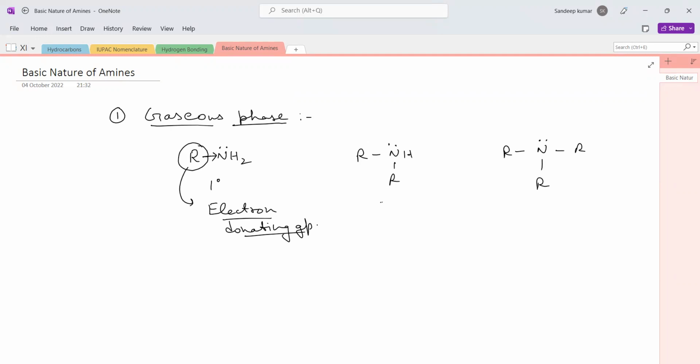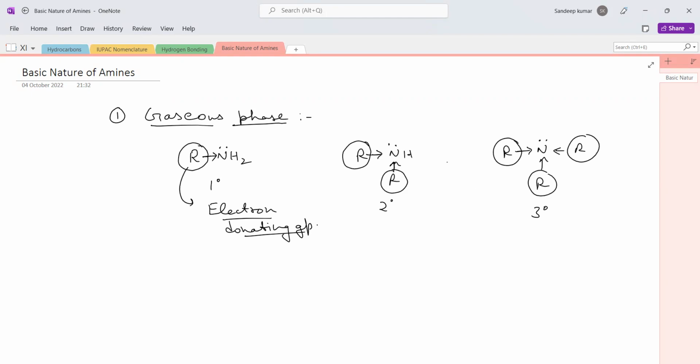When we move to the secondary amines, we have two alkyl groups attached to the nitrogen atom, so they will further increase the electron density on the nitrogen atom. And in case of 3 degree, that is a tertiary amine, we have three alkyl groups attached to the nitrogen atom, which will increase the electron density on the nitrogen, due to which this nitrogen is able to donate the pair of electrons much more easily as compared to secondary and primary amines.